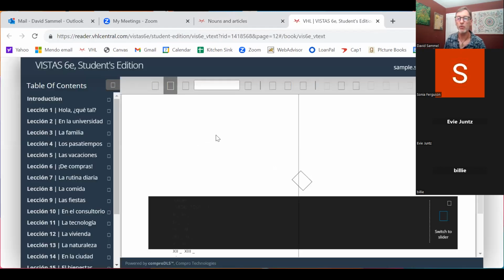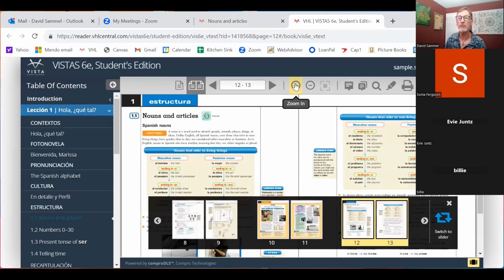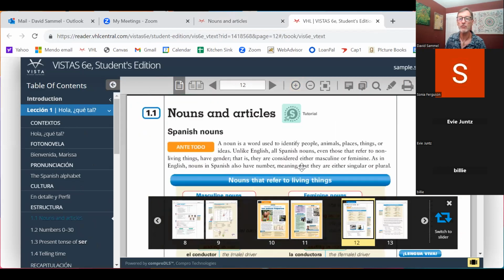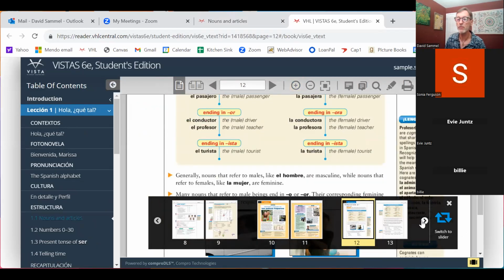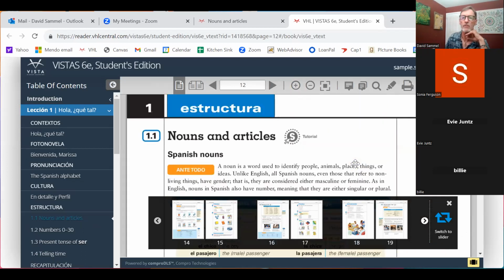And this is your textbook. It takes a little while to load up because there's a lot of stuff in it. You can make the pages bigger if you need to. You can make it just one page at a time if you need to. You can do whatever you want. You can flip through it this way. Oh, wait a second. Can you guys see this? Yes, I can see it. Can you see a textbook? Okay, because sometimes it doesn't always translate over. So let me see, how am I getting out of here? I forgot. But anyway, that's how you get to your textbook.